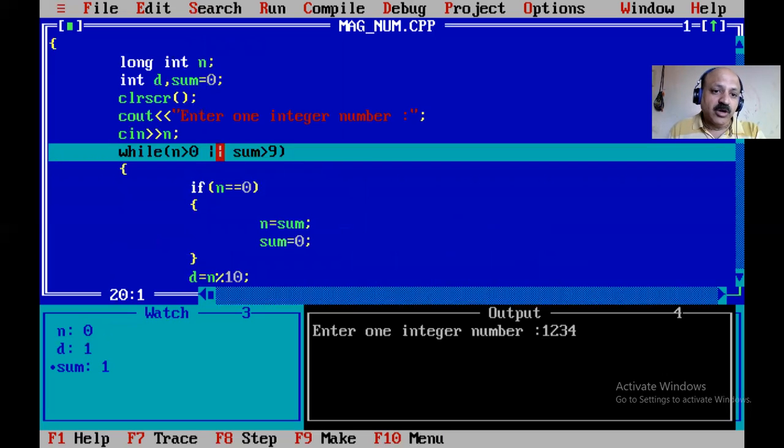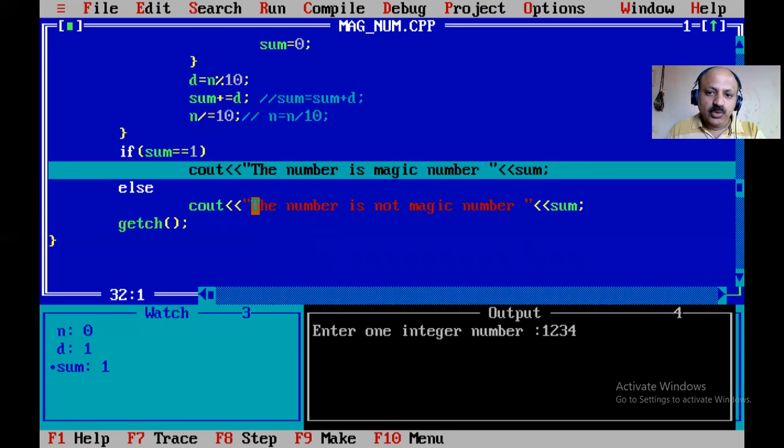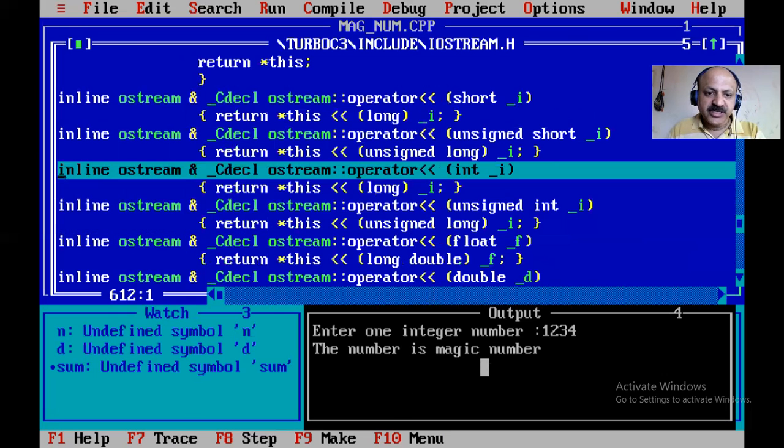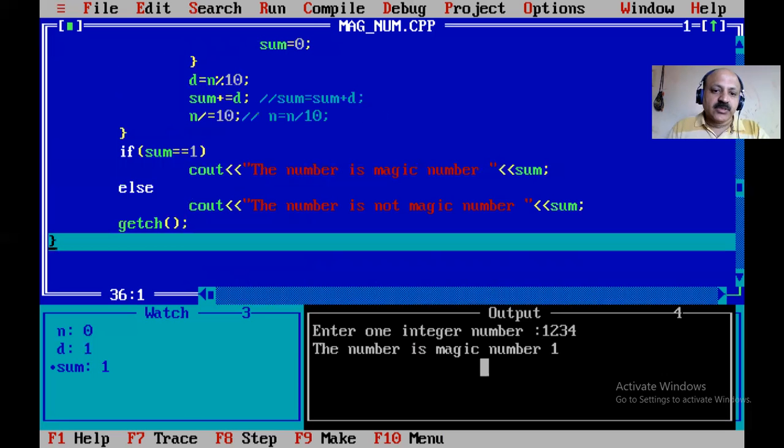So now both expressions of the while loop are false. So n is greater than 0, no, and sum is greater than 9, no, because sum is only 1. So the while loop is false and sum is 1. So that is our magic number. So look here, our output is printed. Yes, so that is our perfect logic.